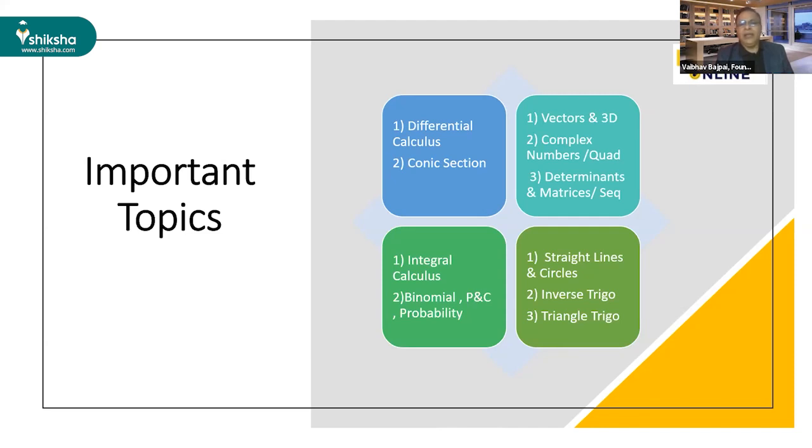And the last section is straight line and circles. Straight line and circles are very straightforward questions, and mostly the questions are based on locus type of problems, and some straight formula based problems. So you can do these types of questions in the exam. And inverse trigonometry and triangle trigonometry, this is very common. If you see the last 5 years papers, you will find very common questions. So I think if you revise inverse trigonometry and triangle trigonometry from previous year questions, that will be enough to crack the questions in the exam.